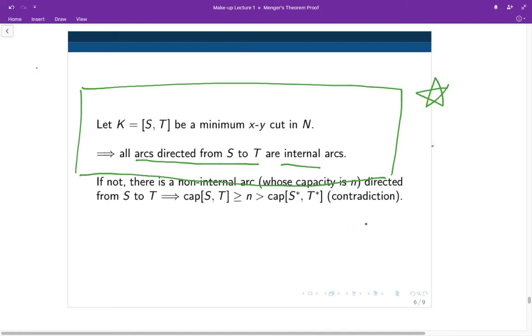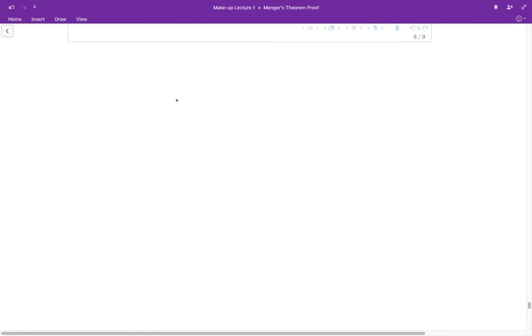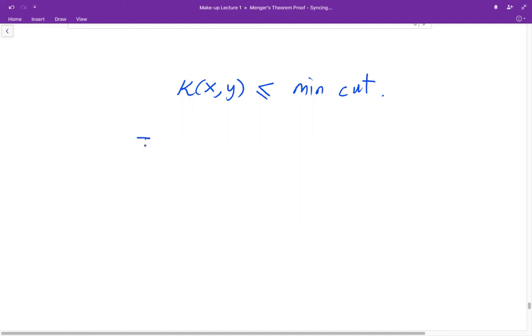Finally, we are ready to prove the inequality that kappa of xy is at most the value of a minimum cut in the network. And the idea is to construct a vertex cut, or rather an xy cut, in the graph G using a minimum cut in the network.